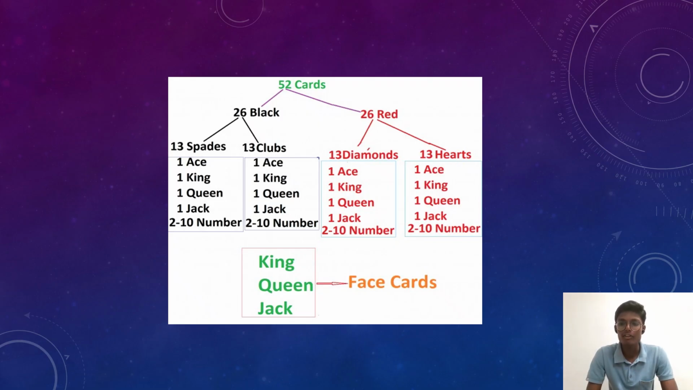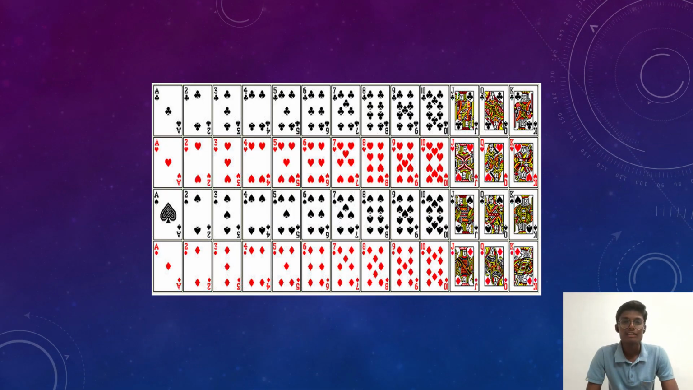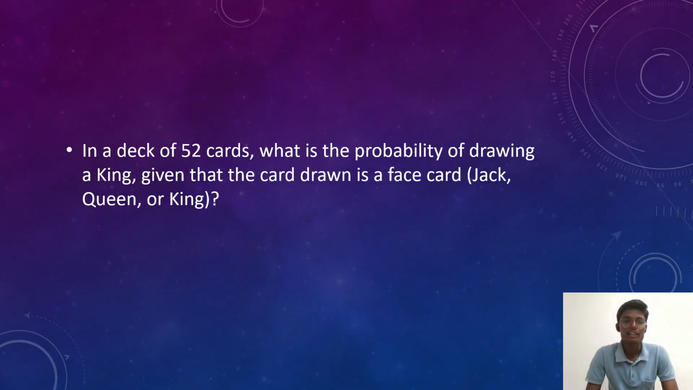And there are three face cards: King, Queen, Jack. This is the representation of the playing cards. Next, in a deck of 52 cards, what is the probability of drawing a king given that the card drawn is a face card: Jack, Queen, or King?